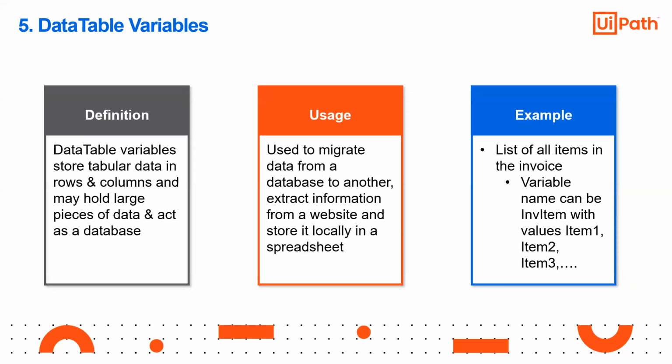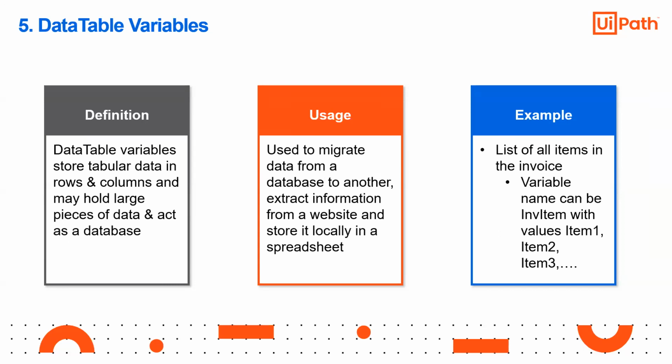Okay. Then the data table variable. Data table variables store tabular data in row and column formats, or may hold large pieces of data and act as a database. Basically, suppose you have an Excel file with multiple rows and columns, right? How to store that? The use cases are to migrate data from one database to another, or extract information from a website and store it locally in a spreadsheet. That is the example we are discussing.